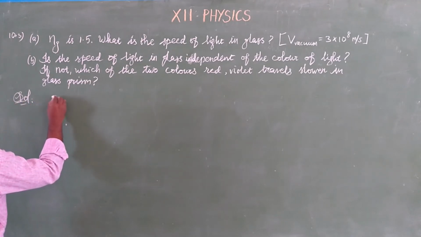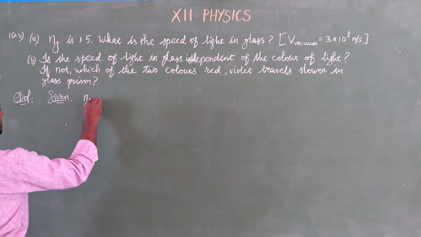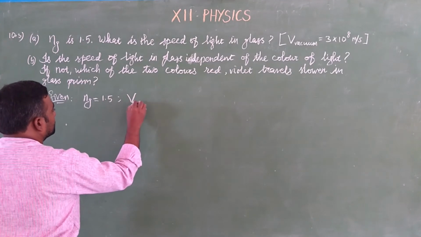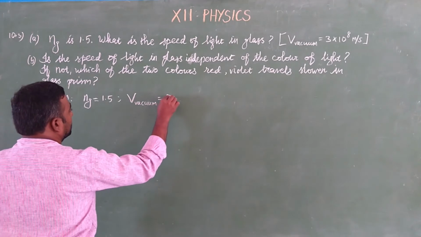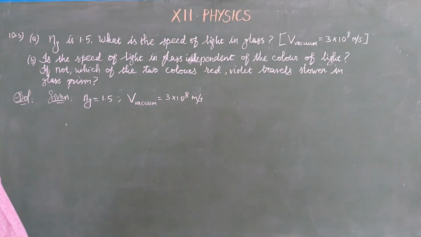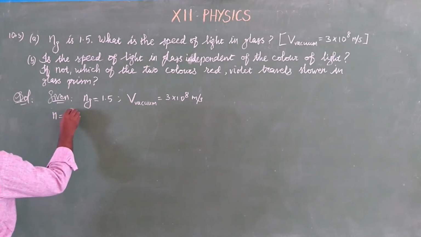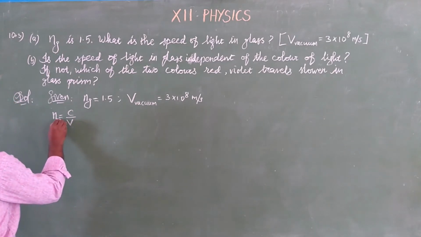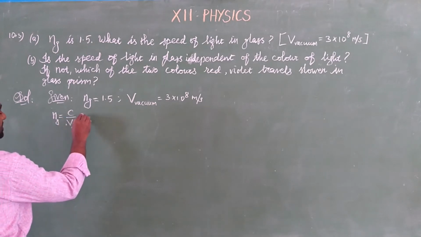Solution. The given refractive index of glass is 1.5, and the speed in vacuum is 3 into 10 to the power 8 meter per second. We know the refractive index is the ratio between the speed of light in air to the speed of light in the medium. So the refractive index of glass is the ratio between the speed of light in air to the speed of light in glass.